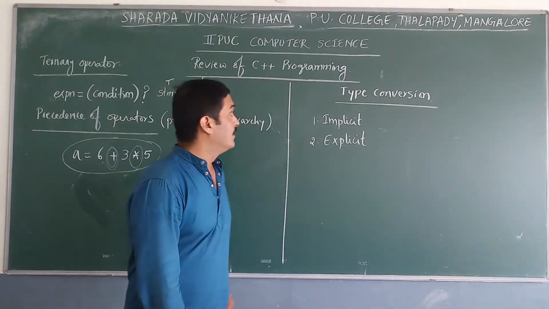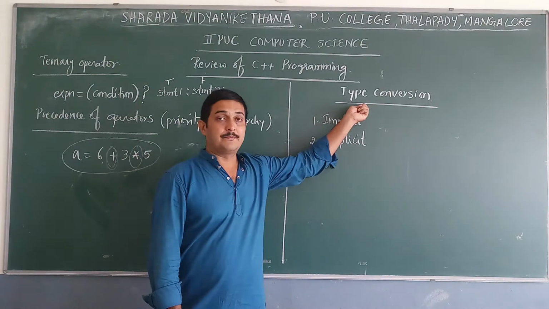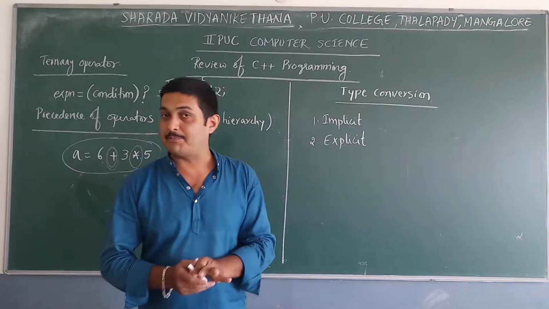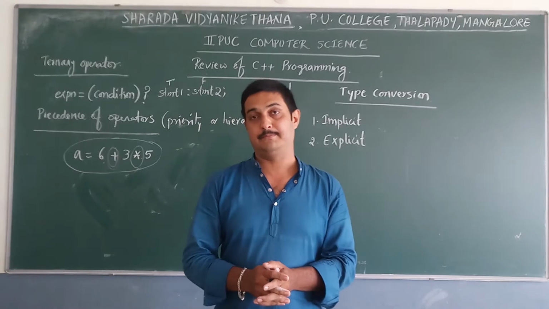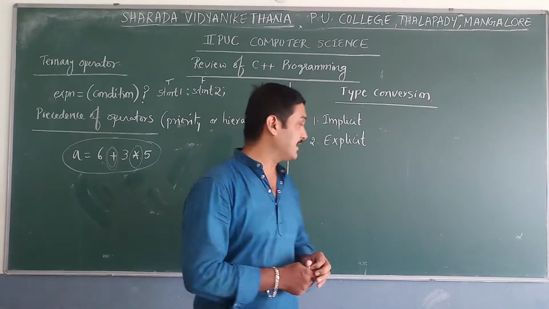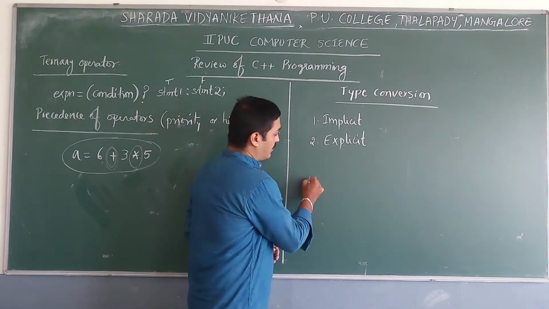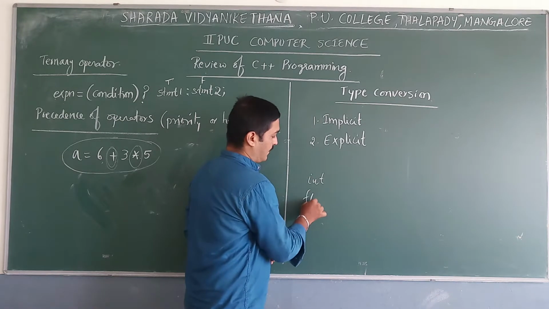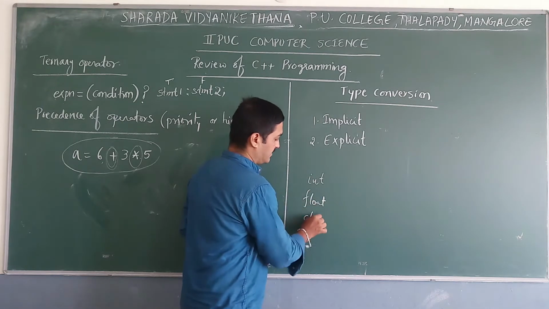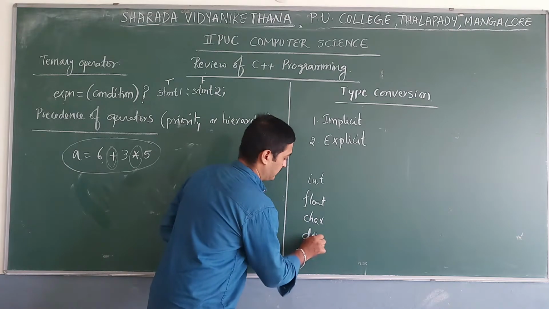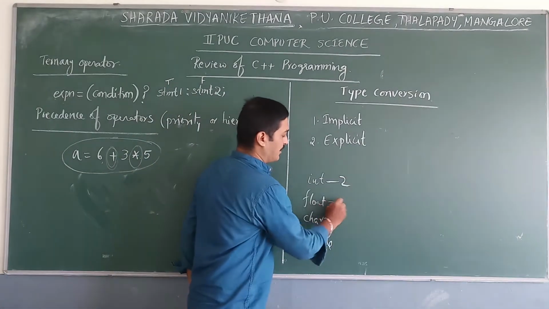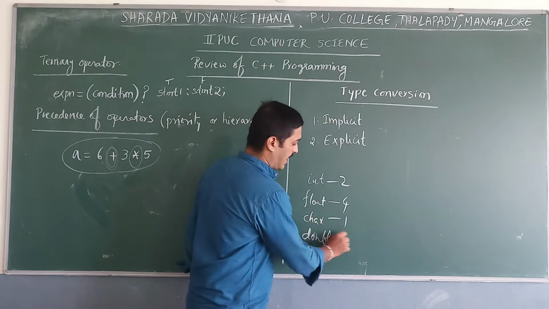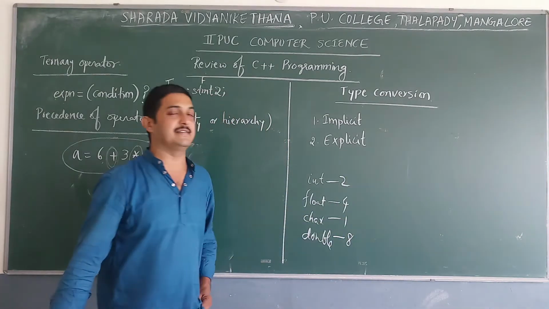Next, type conversion. Last time you studied about this one. Type conversion means converting one data type to another. For example, there are four data types: int, float, character, and double. Integer requires 2 bytes, floating point 4, character 1, and double requires 8 bytes of space.